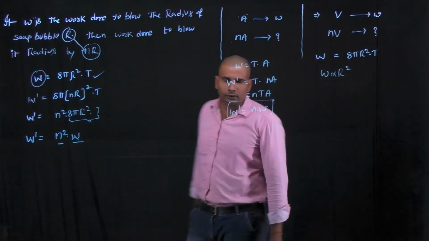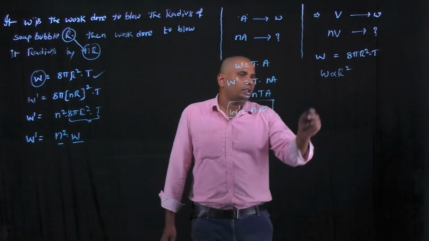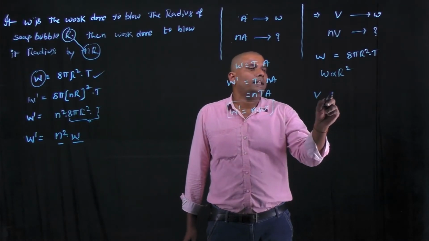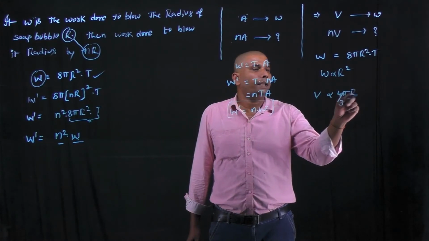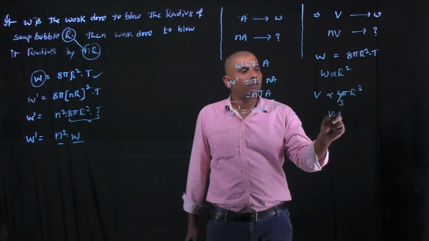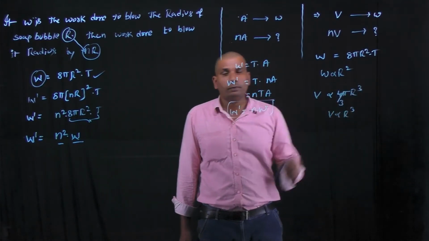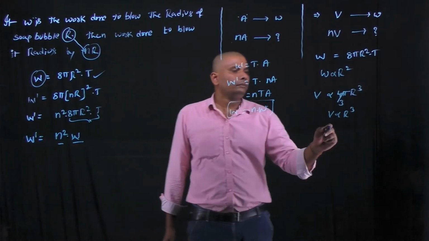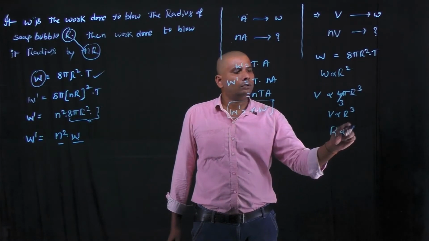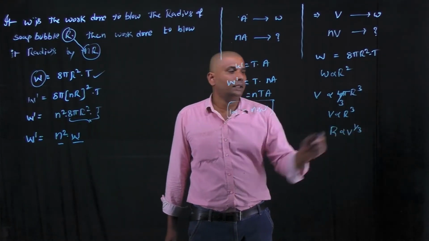And the volume of the soap bubble V is equal to 4 by 3 pi R cube, so volume is directly proportional to the cube of its radius. From this, radius is proportional to V power 1 by 3.